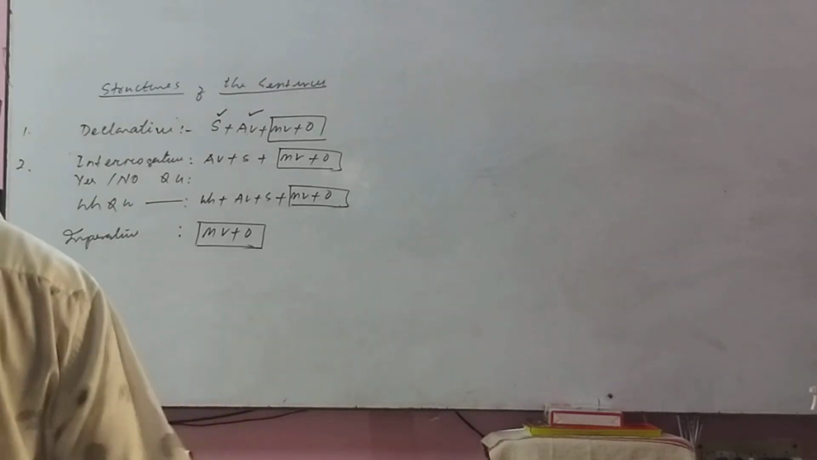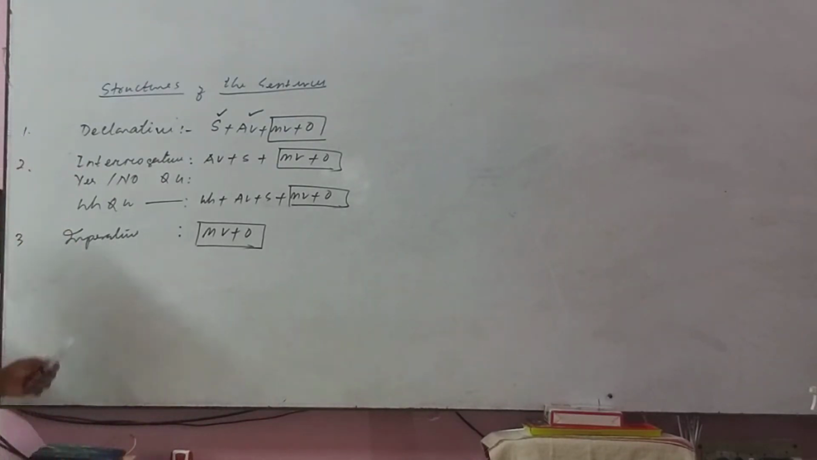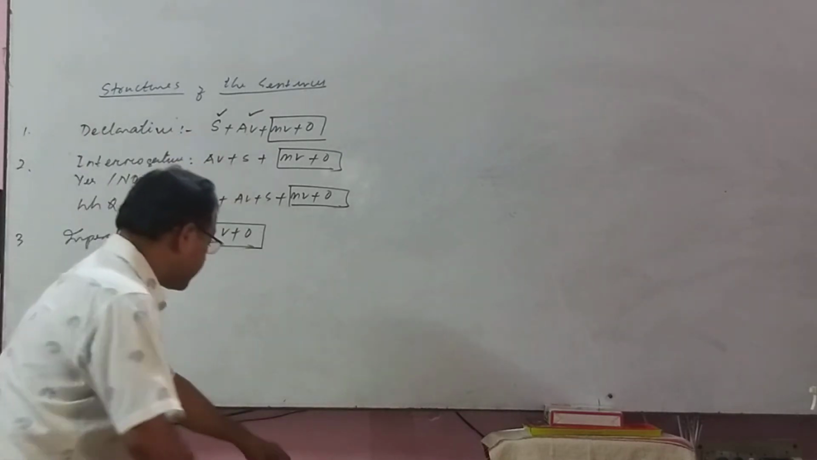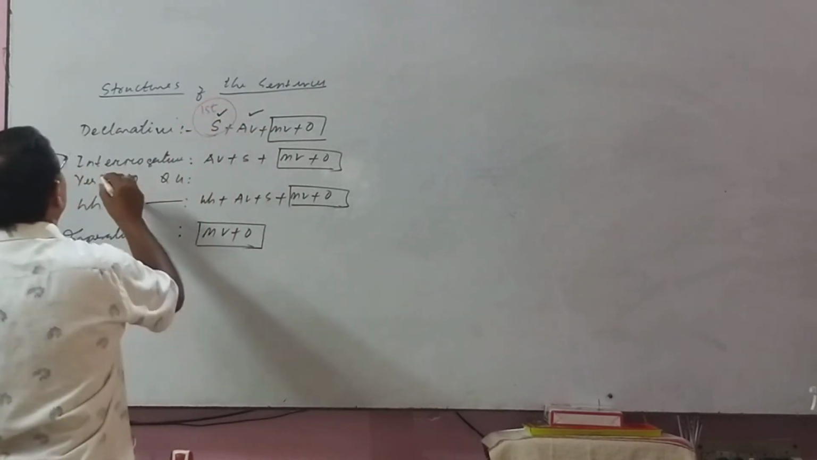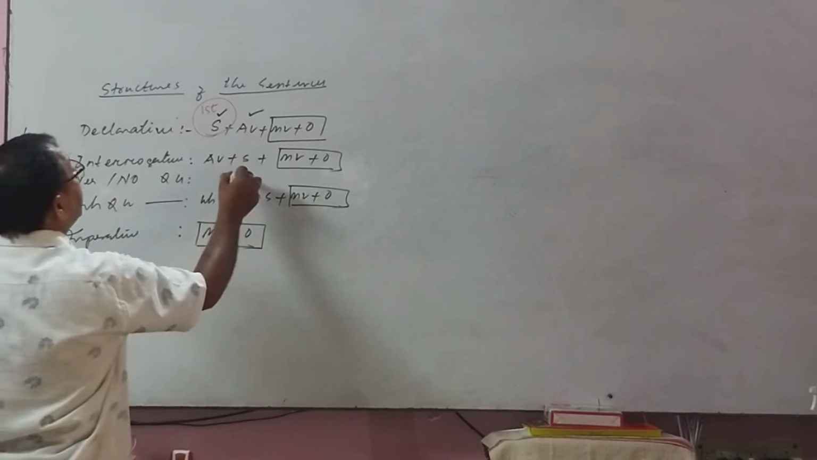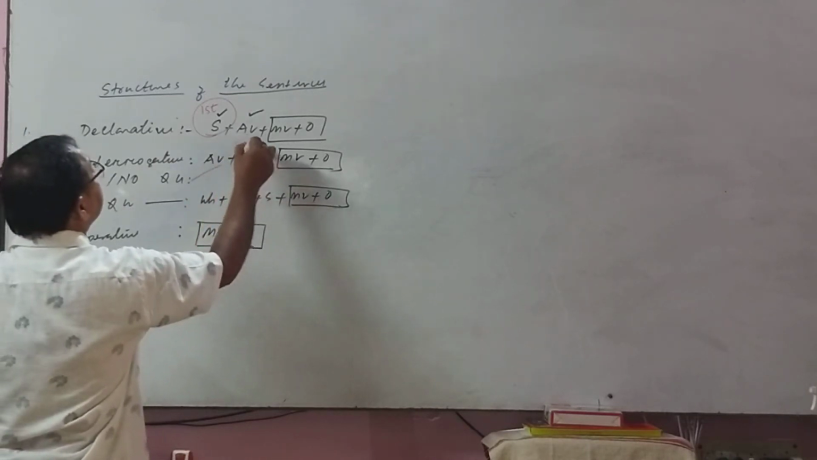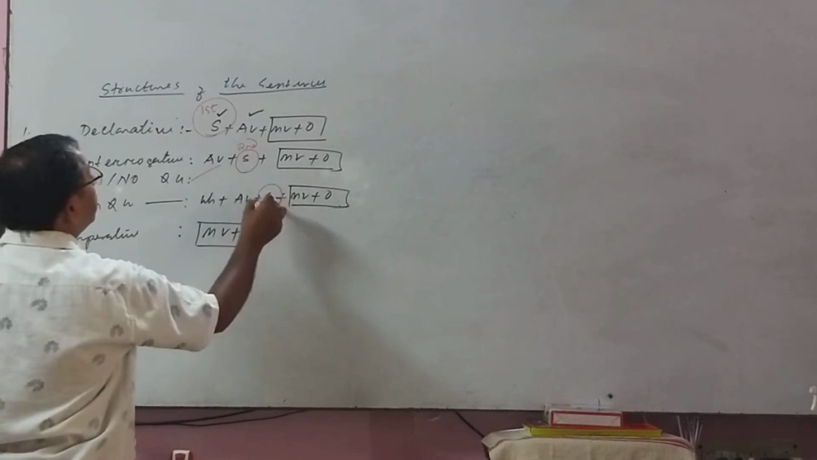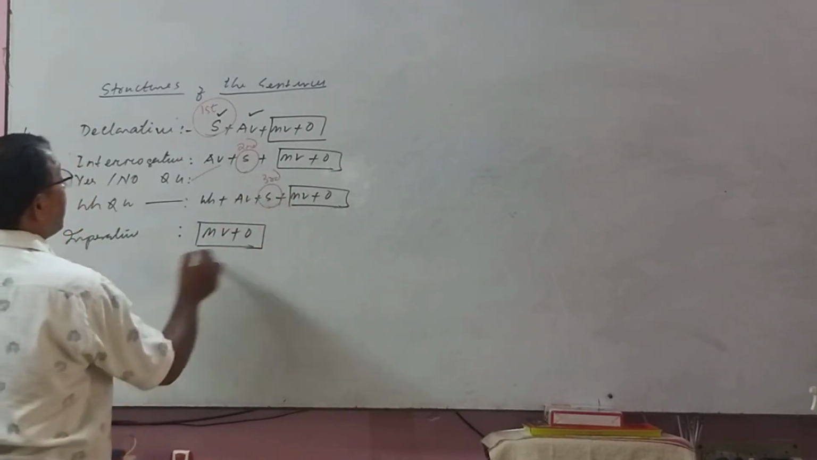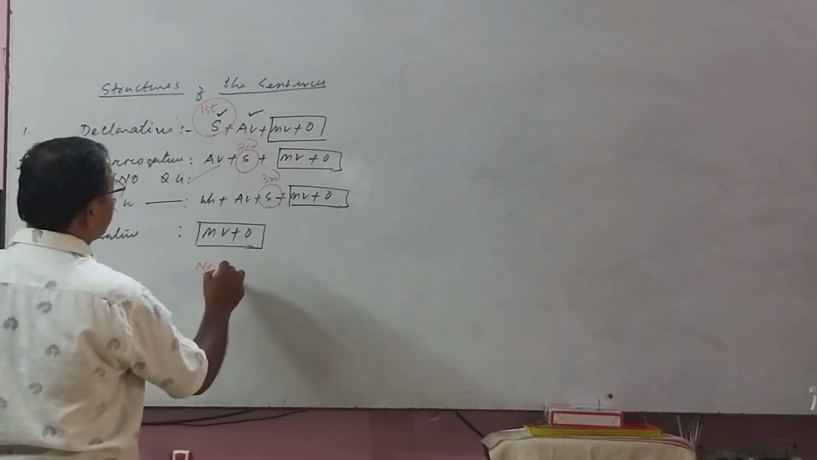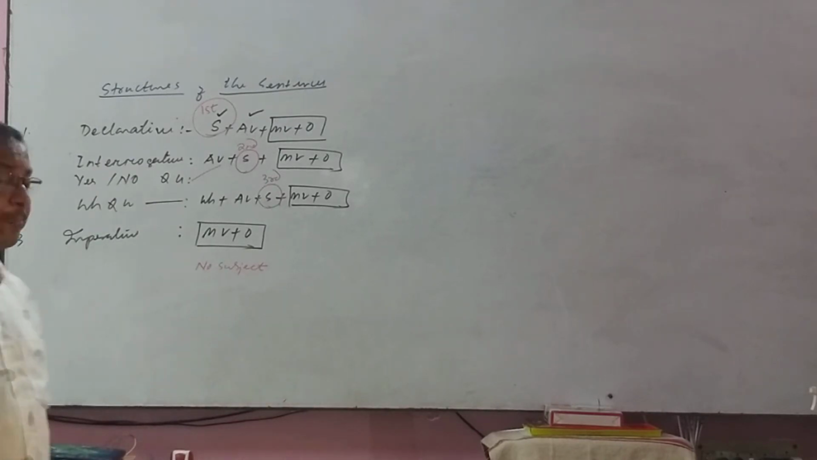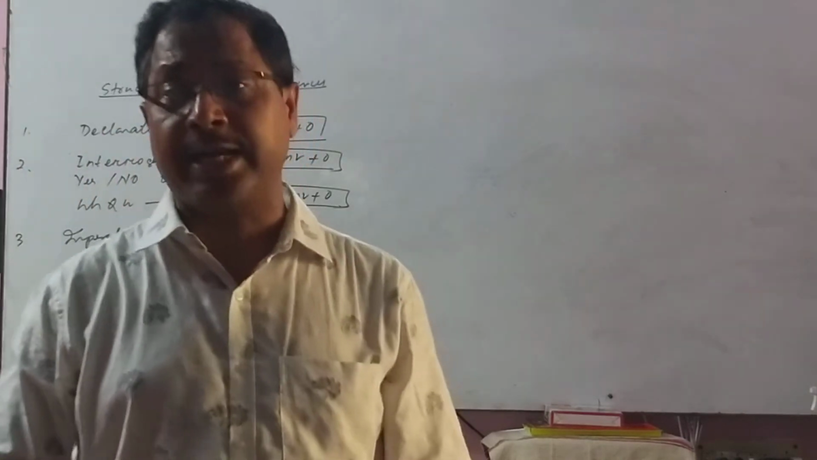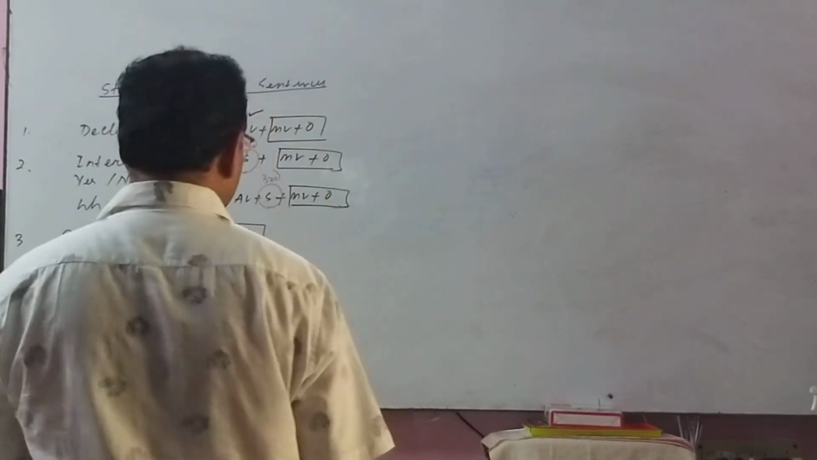Dear students, I told you in sentence number 1, the subject is in the first place. In the interrogative yes-no question, it is in the second place. In the WH question, the subject is in the third place. In the imperative, no subject. The subject is hidden. Here the subject is always you, but it is hidden. Did you get the sense?